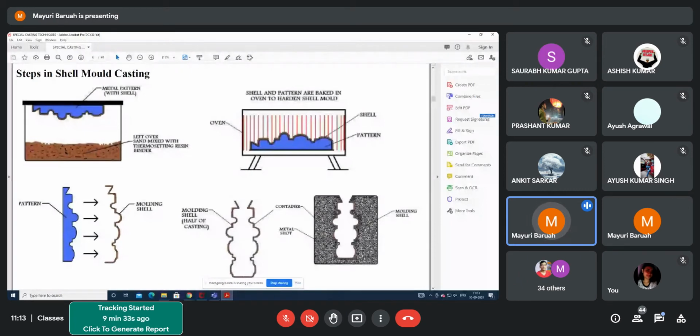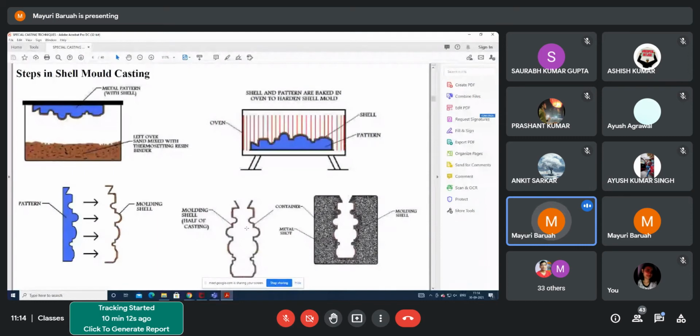This is the container where you will be giving the metal shots for holding it properly. After putting it there, you will put the metal around it so that the mold is tightly attached there. Then you put your heated material. You will coat it with some refractory material if needed, so that it does not get distorted, because the sand particles cannot withstand very high temperature. So you coat it with refractory from inside, then put your metal, and then you can get very intricate shapes.